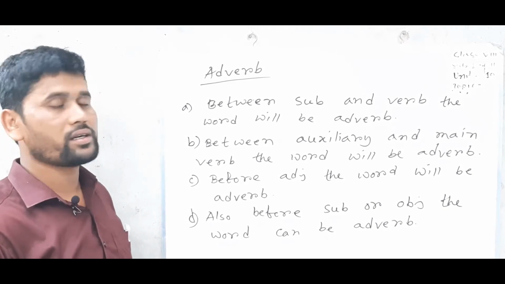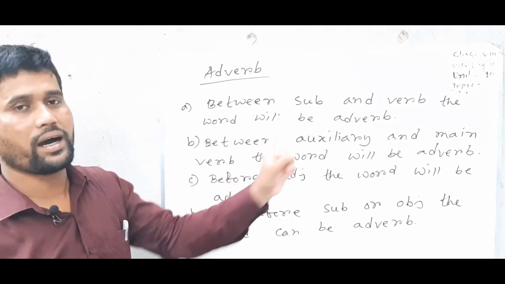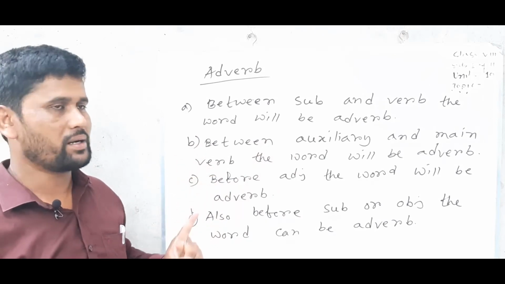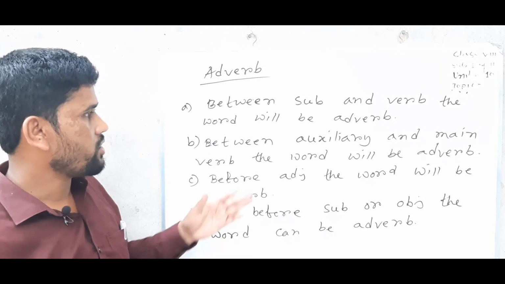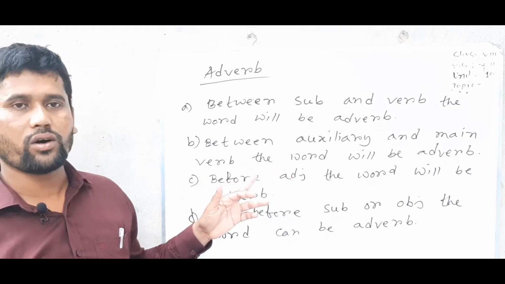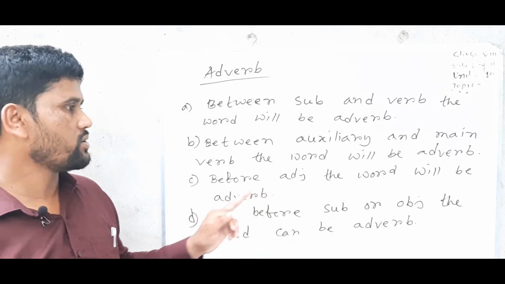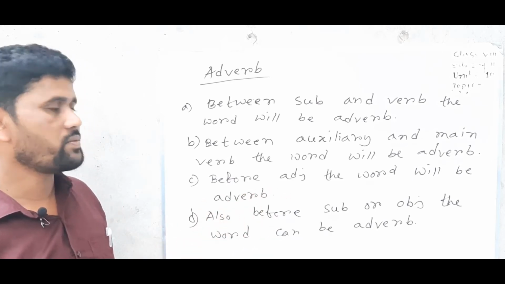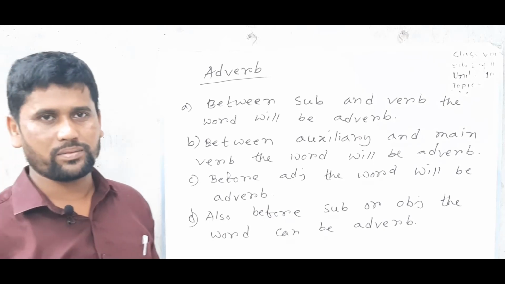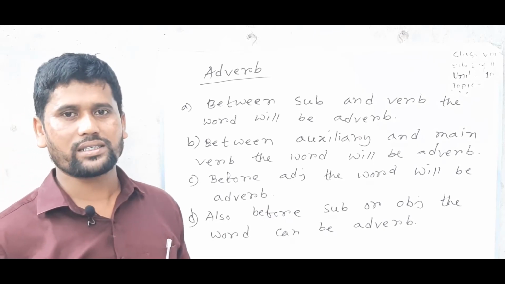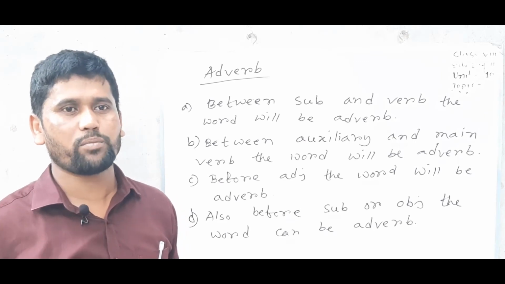Dear student, if we find any word between subject and verb, the word will be an adverb. You can make the word an adverb by adding ly. Between an auxiliary verb and main verb, the word also will be an adverb. Before an adjective, the word will be an adverb. Also before subject and or object, the word can be an adverb. So I think you all understand how we can identify or find out words by seeing the position of the word in a sentence.